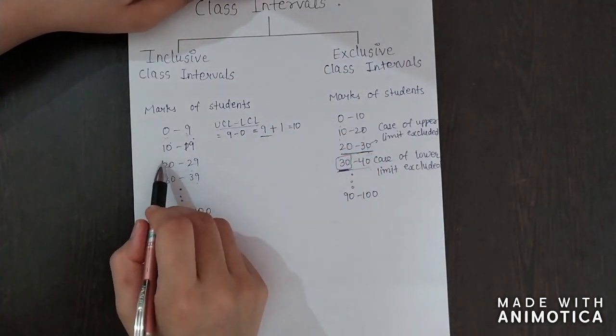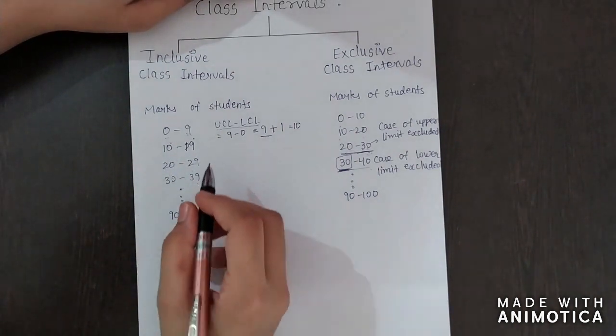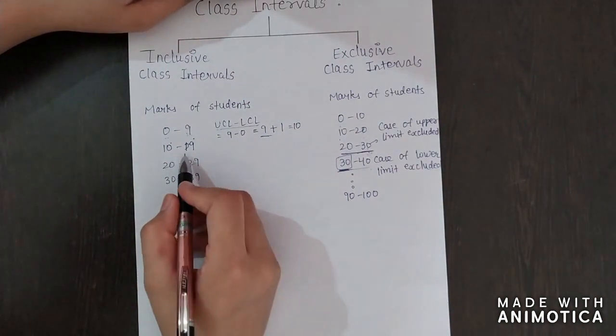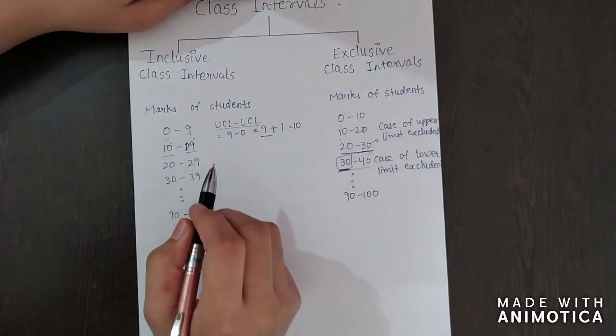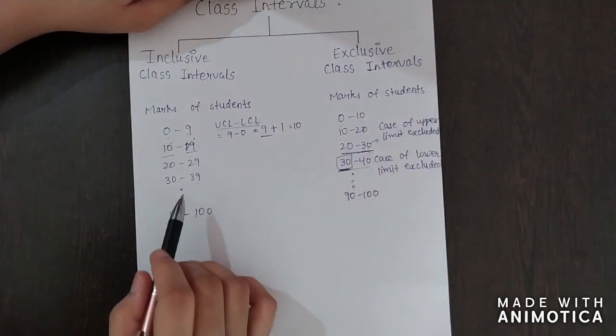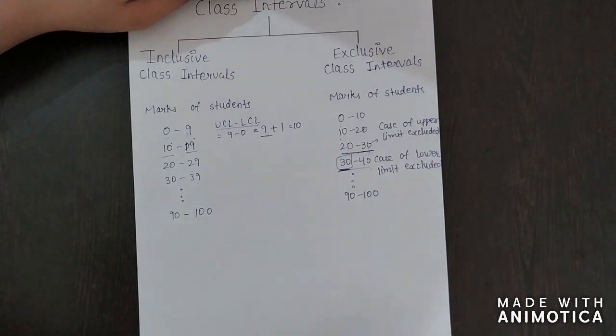In all the classes we use this method, like 19 minus 10 will give 9, plus 1. We have to do plus 1 in each class. And like this we find the class intervals.